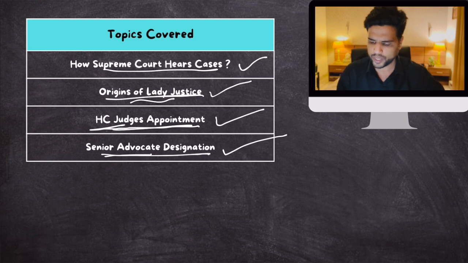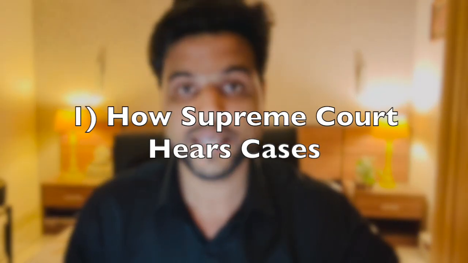Without further ado, let's start with topic number 1, which is how the Supreme Court hears cases. In this topic, we will talk about the procedure of how cases are admitted to the Supreme Court, how cases are listed in the Supreme Court, what is the role of the CJI, and what are the other officers in the Supreme Court, apart from judges and lawyers. The Supreme Court is not about judges and lawyers alone. There is a whole administrative machinery, a whole host of officers who make the Supreme Court work. What is their role? We will talk about each thing one by one.